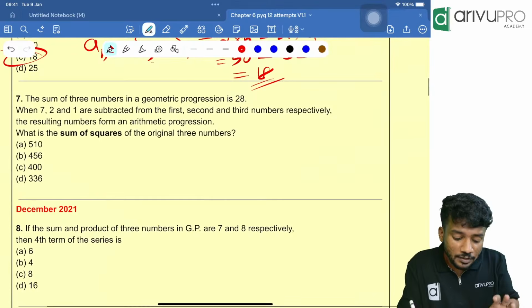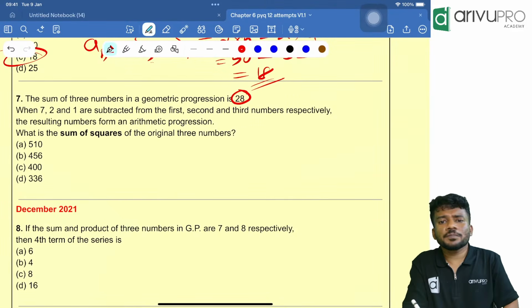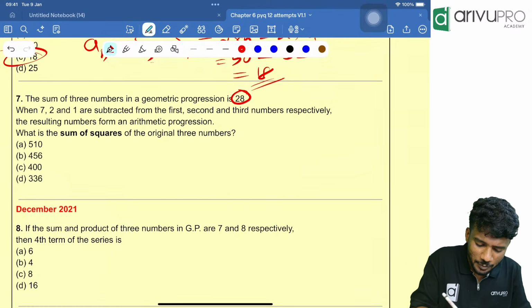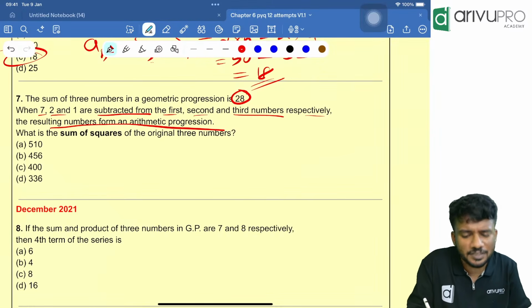Next question. The sum of the three numbers in a geometric progression is 28. When 7, 2 and 1 are subtracted from the first, second and third numbers respectively, the resulting numbers are in arithmetic progression.